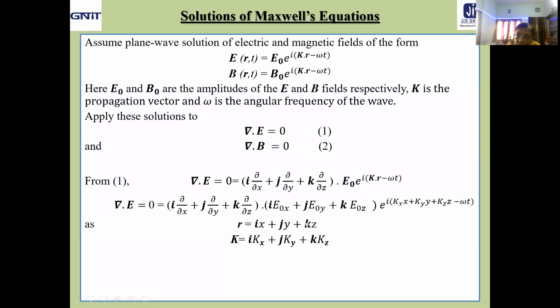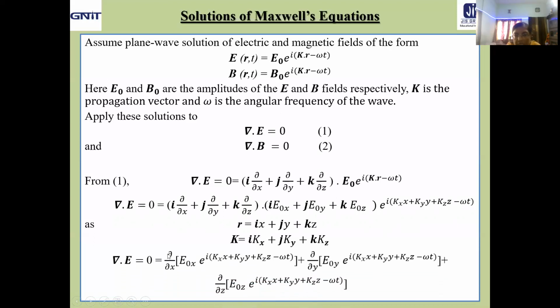This k is the unit vector along the z direction, so to avoid confusion, I have used a different symbol for the propagation vector. Clear? Now, k dot r means kx x plus ky y plus kz z, that I have written here, minus omega t. So this is del dot E equal to 0.